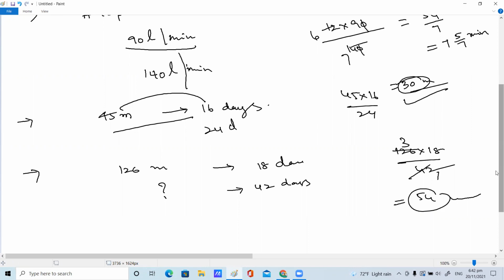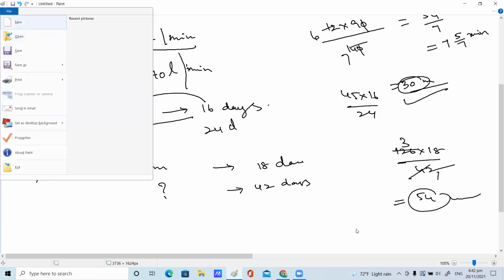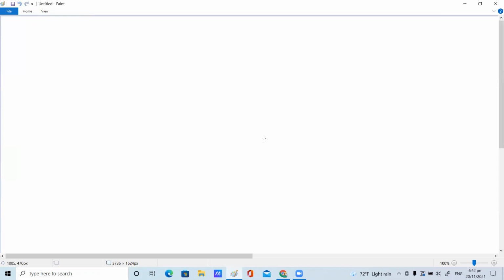Shall we go with a small quiz on this topic, children? Tomorrow we'll go with the quiz. Today we are going with time and work. Tomorrow we'll go with the time and distance, which is also there in this topic. Or else shall we complete the time and distance also? 1 or 2 examples we can complete, children. Just a minute. We'll finish this time and distance application also. Then we will go with the quiz.